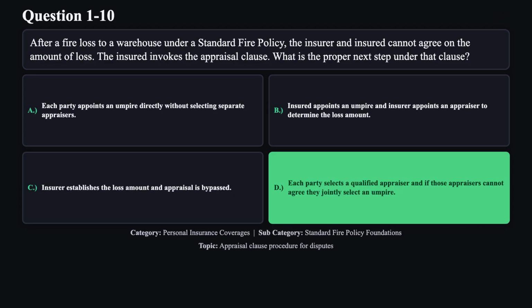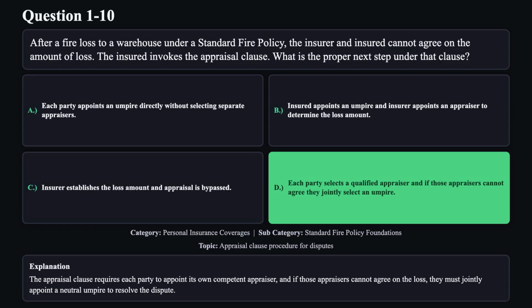The correct answer is D. The appraisal clause requires each party to appoint its own competent appraiser, and if those appraisers cannot agree on the loss, they must jointly appoint a neutral umpire to resolve the dispute.